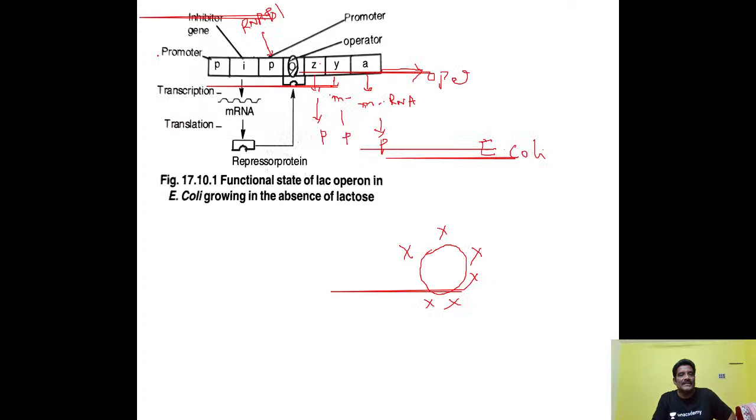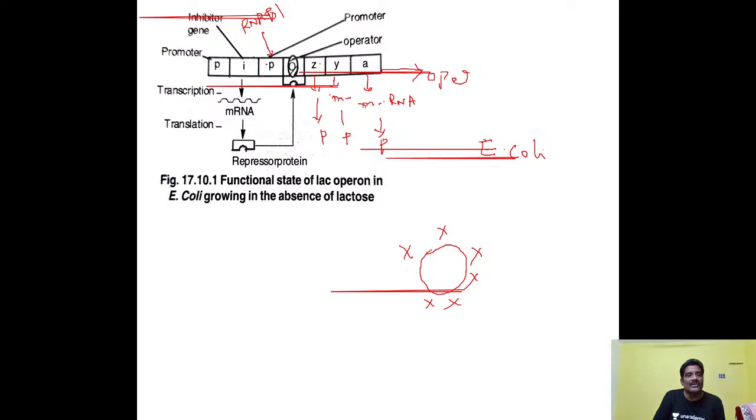So this is the flow chart showing when E. coli is not surrounded by any lactose. In the absence of lactose, there is no need of getting energy here. Lactose is absent now, so this entire process will be switched off. I mean, gene expression will not be there.